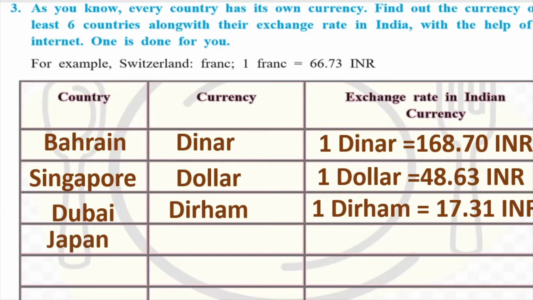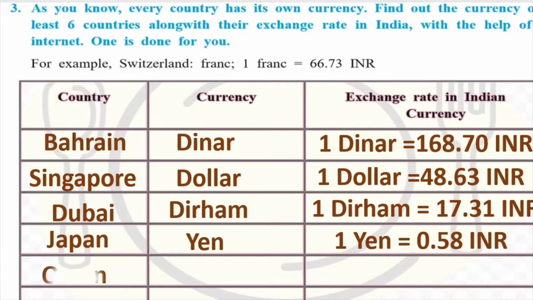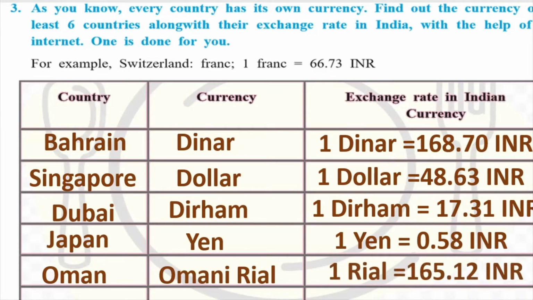Moving on, when you go to Japan, the currency there is the yen. Like we have the rupee, the dirham, the dollar, you have the yen in Japan. And 1 yen is 0.58 INR. Moving on, let's see the next country, Oman. The currency is the Omani Rial, and 1 Omani Rial is 165.12 INR. So you can see how the exchange rate for the Indian rupee changes. What about if you go to England? There it is the pound, and 1 pound is 89.91 INR.